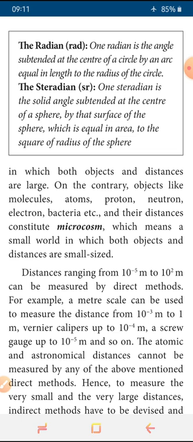This steradian we can give for solid angle subtended at the center of the sphere by the surface of the sphere is equal to the area to the square of the radius of the sphere. This is the definition of 1 steradian. So these two things are defined in this box.